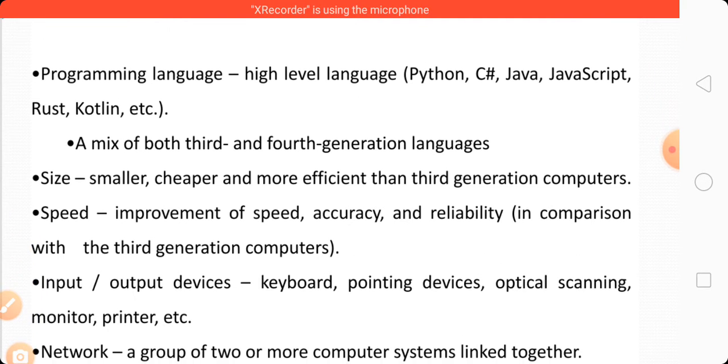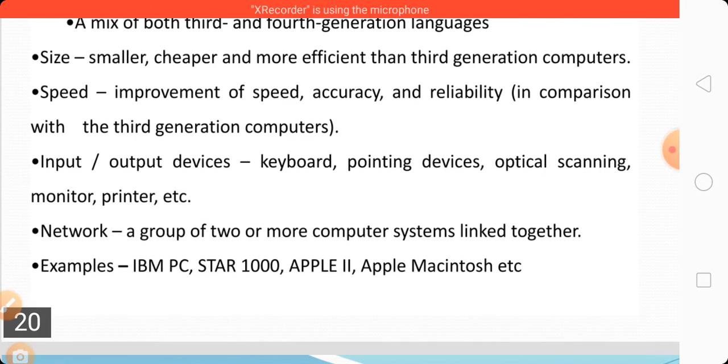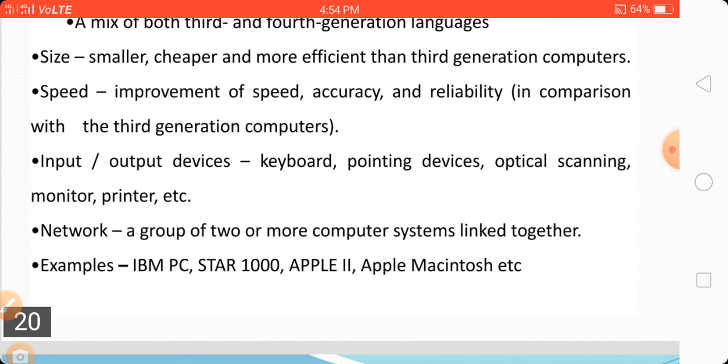Speed, accuracy, and reliability are improved in comparison with the third generation. Input and output devices: keyboard, pointing device, optical scanner, monitor, printer, etc.